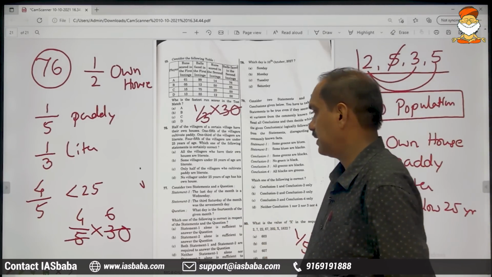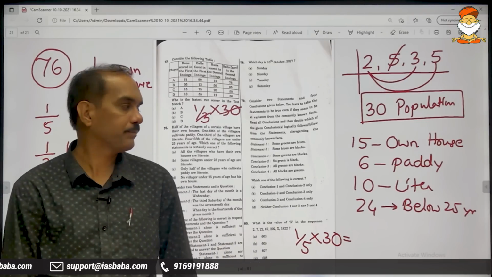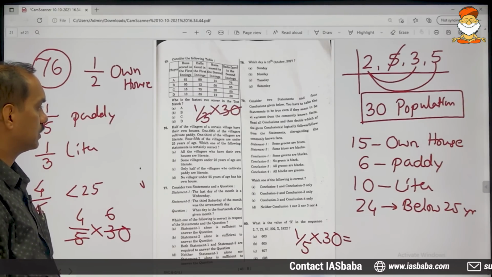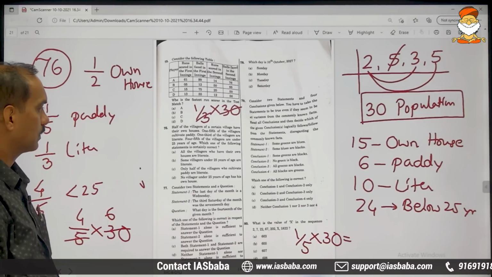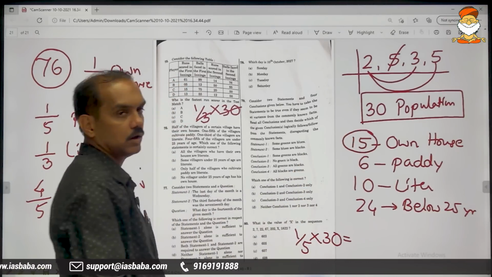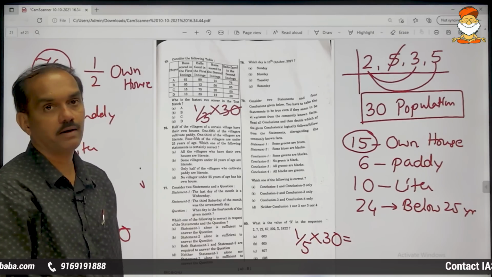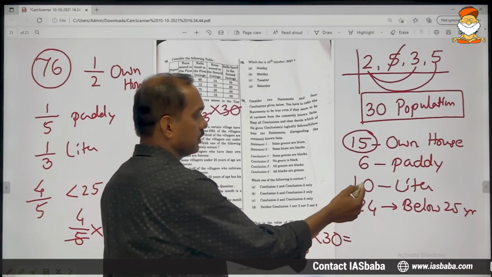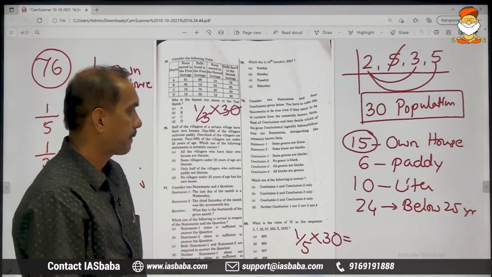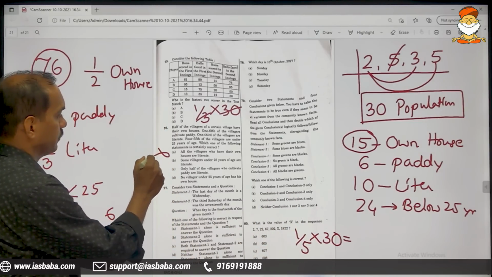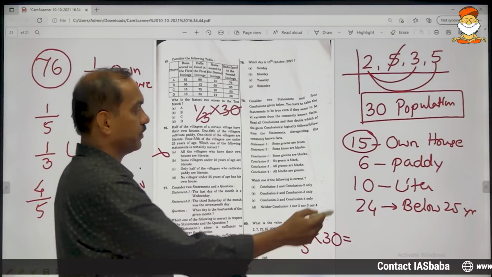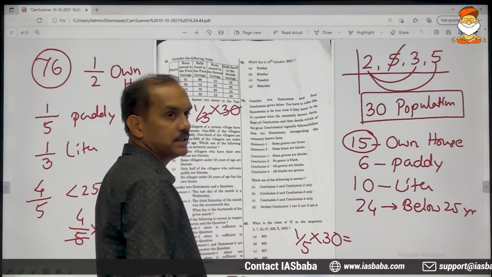The first option says all the villagers who have their own houses are literate. How many have their own house? 15 of them. Can they all be literate? No, because there are only 10 literate people in the village. Therefore the first option is straight away wrong, because 15 have their own house and all cannot be from these 10.